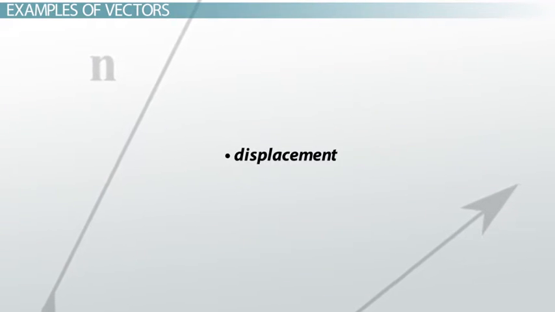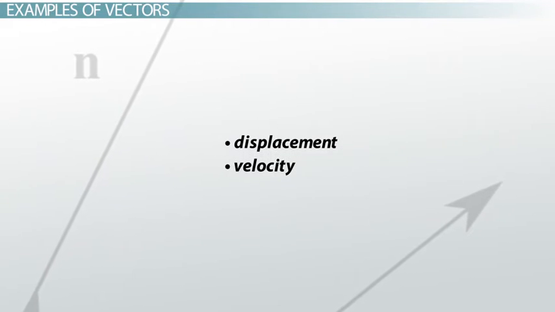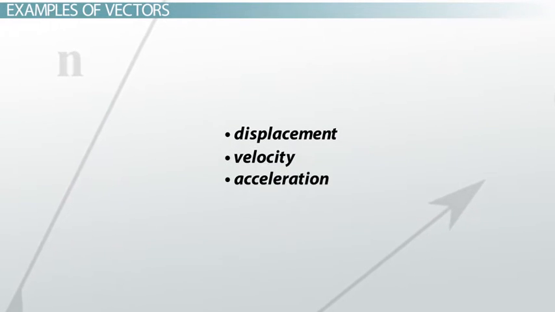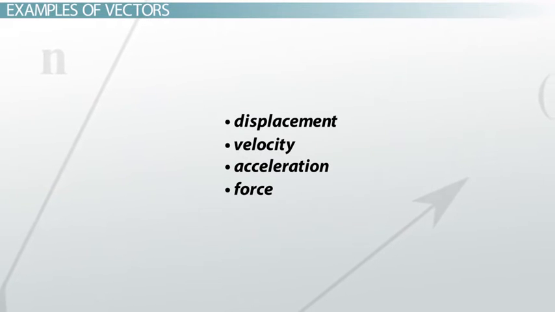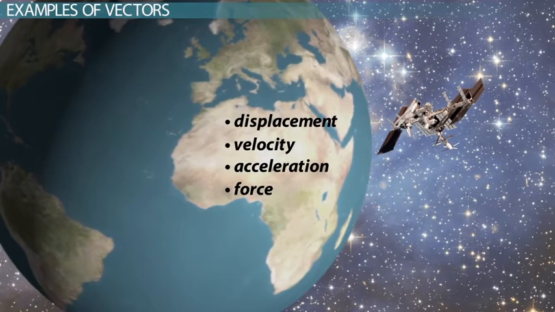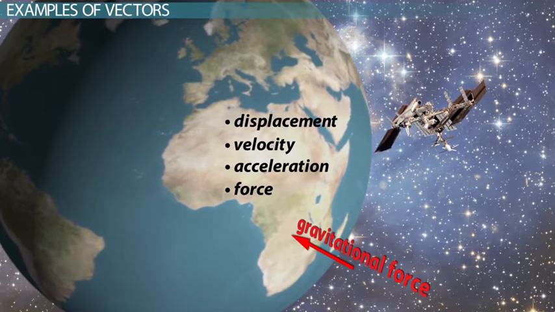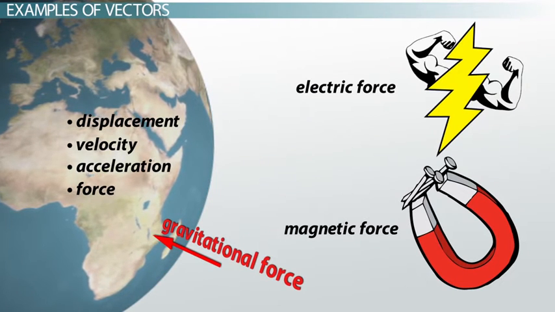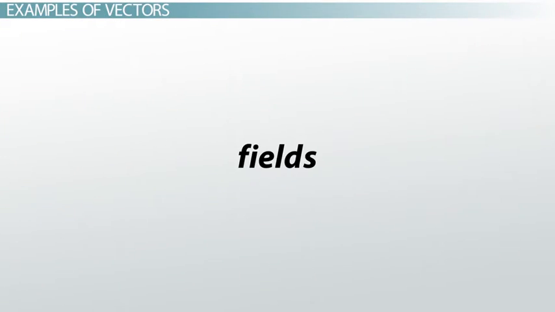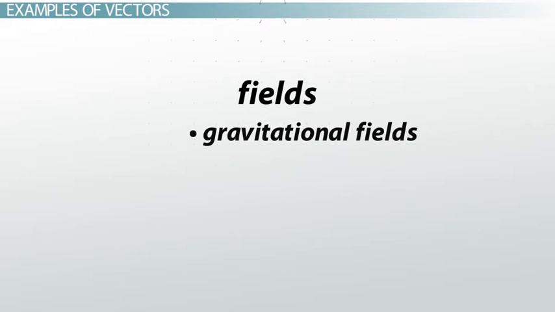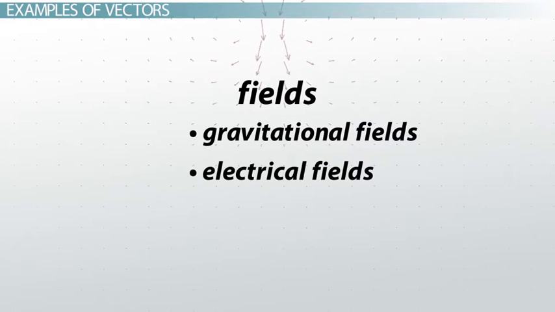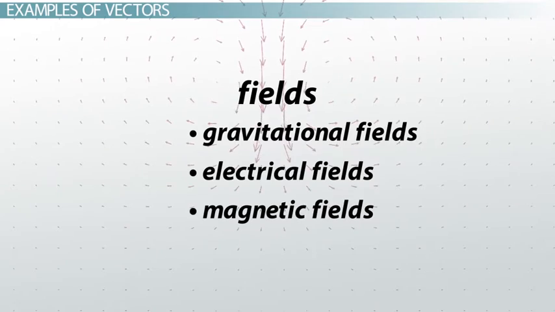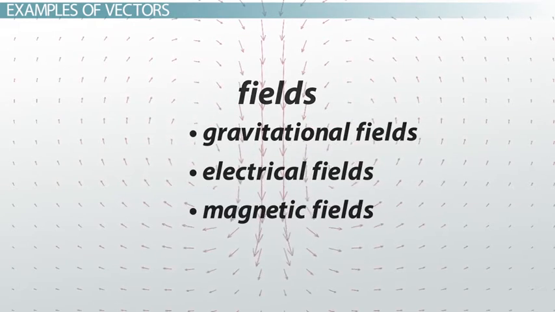There are many examples of vector quantities in physics. We've already mentioned displacement and velocity, but acceleration is also a vector. Force is a vector, since when you push on something, you always push in a particular direction. So you have pushing force vectors, but also gravitational force vectors, electric force vectors, and magnetic force vectors. Fields are also vectors. You can have a vector for gravitational field strength, electric field strength, and magnetic field strength too. But those are all fairly abstract concepts.